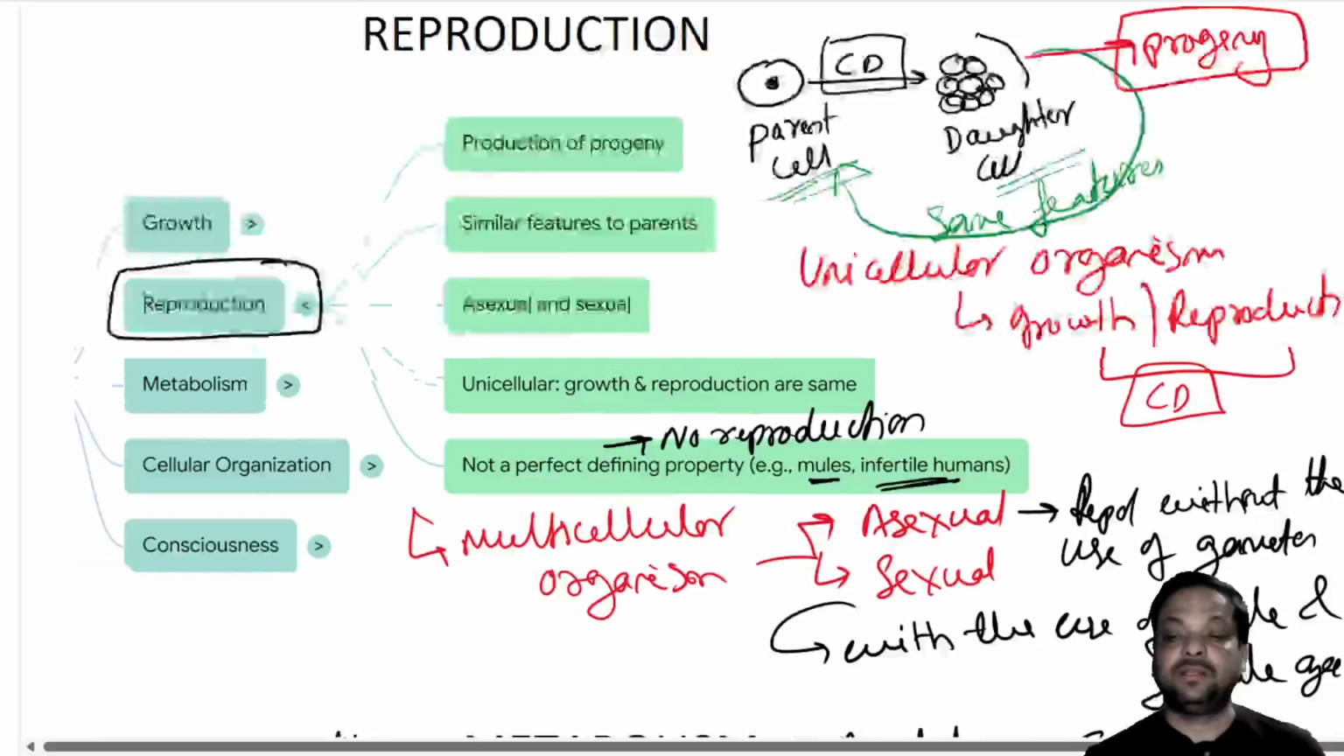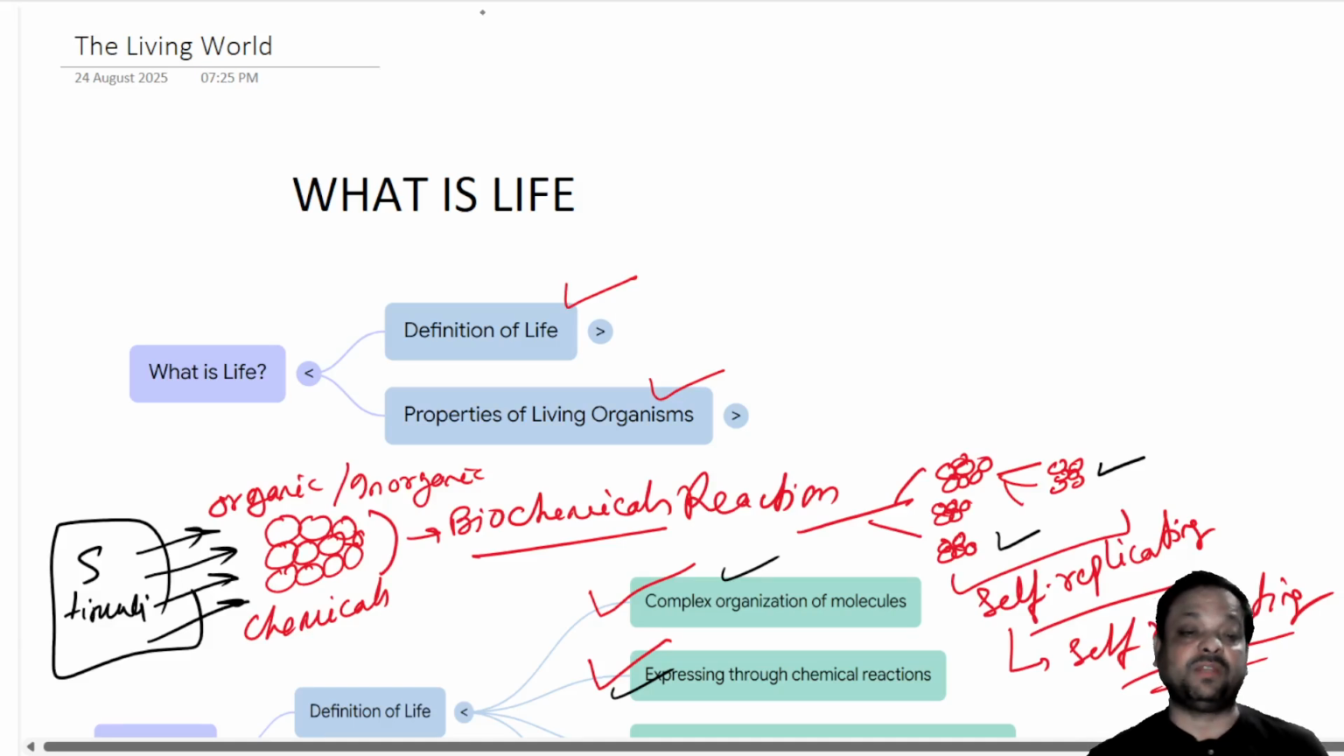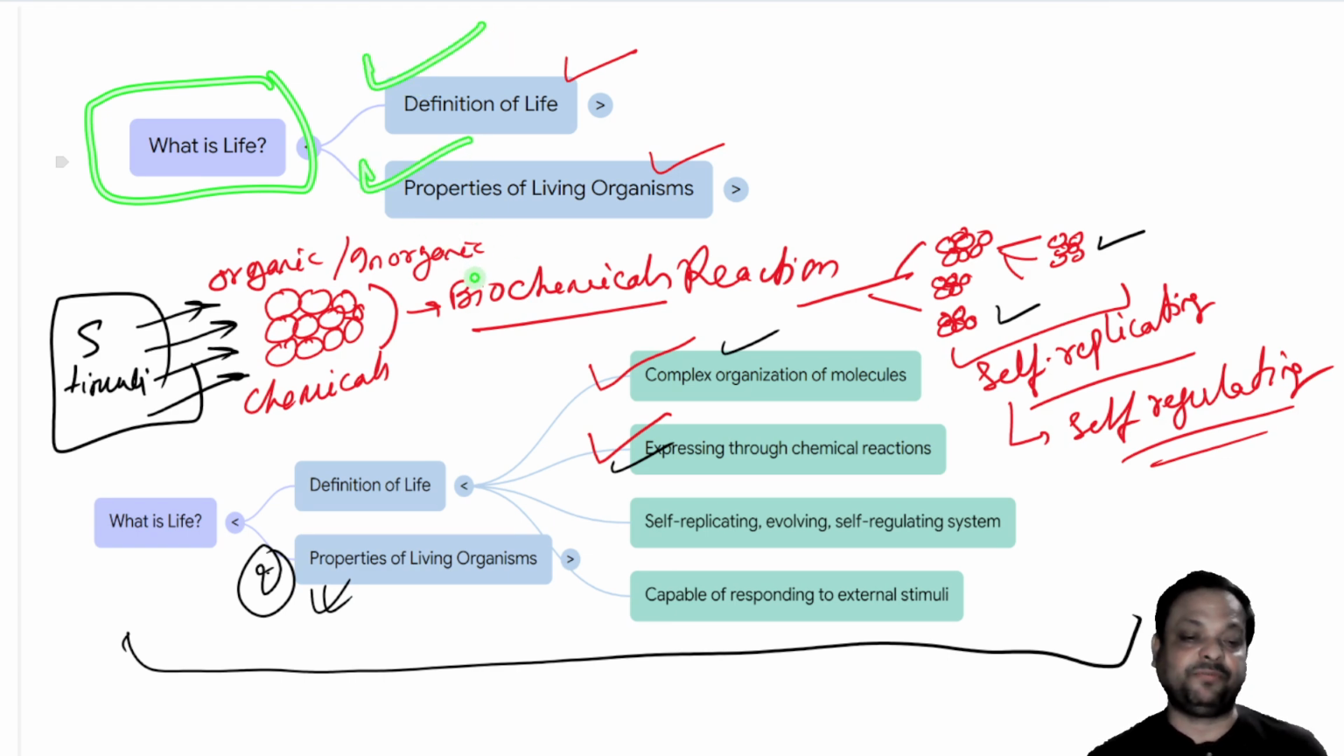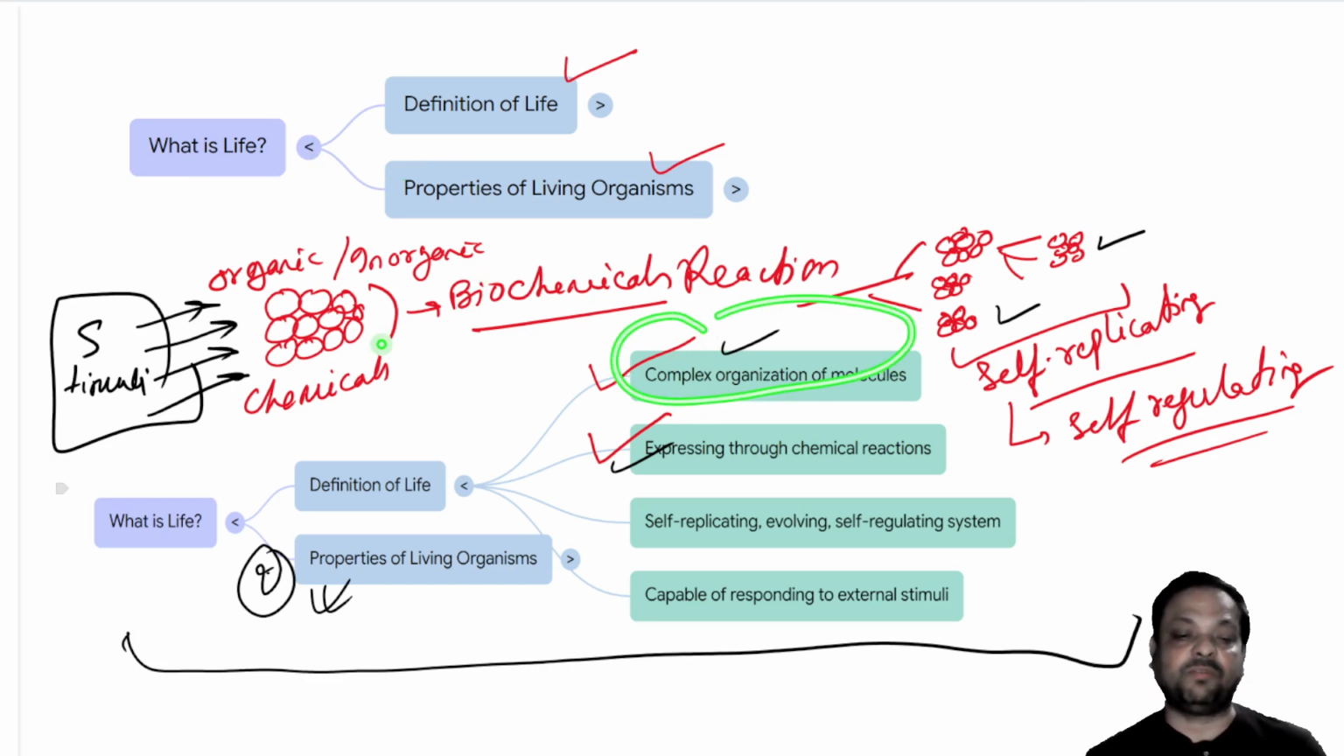Clear? So we have completed the first part of the living system or living organism, that is, what is life. In this section we studied the definition of life and the properties of life. So what is the definition of life? It is a complex organization of molecules, meaning chemicals that are present.